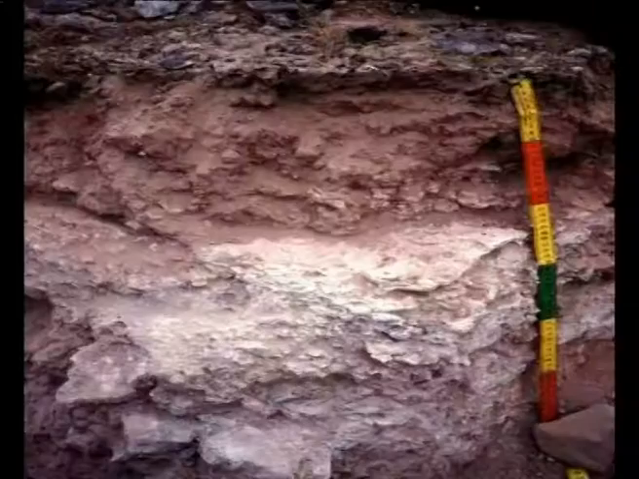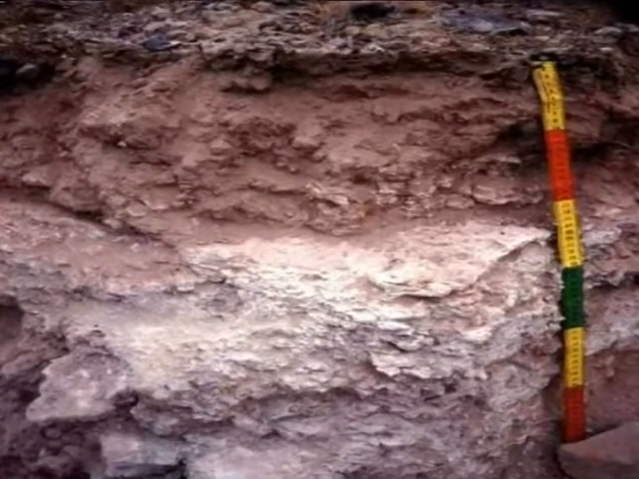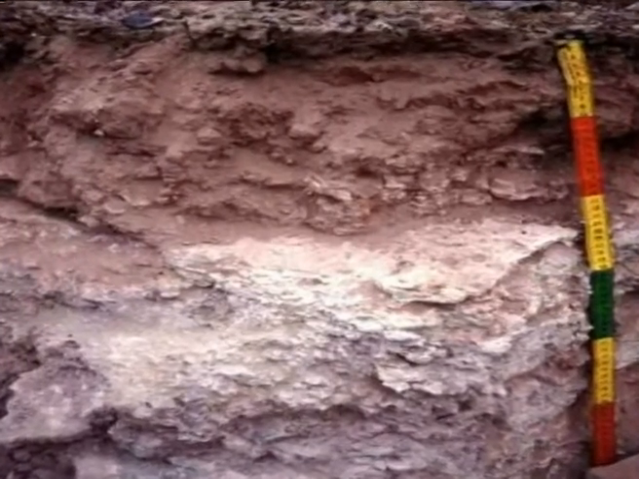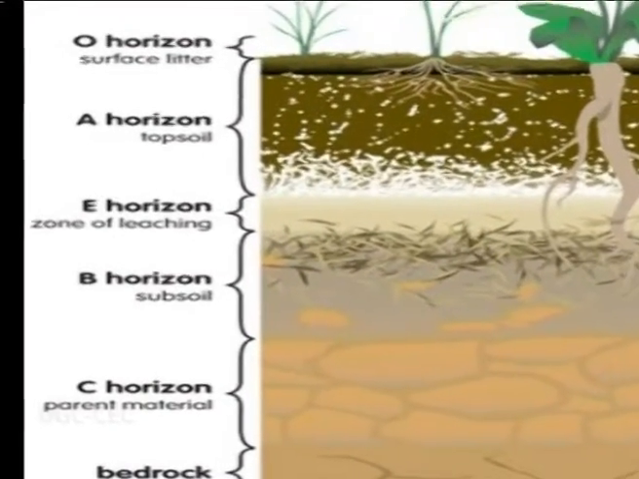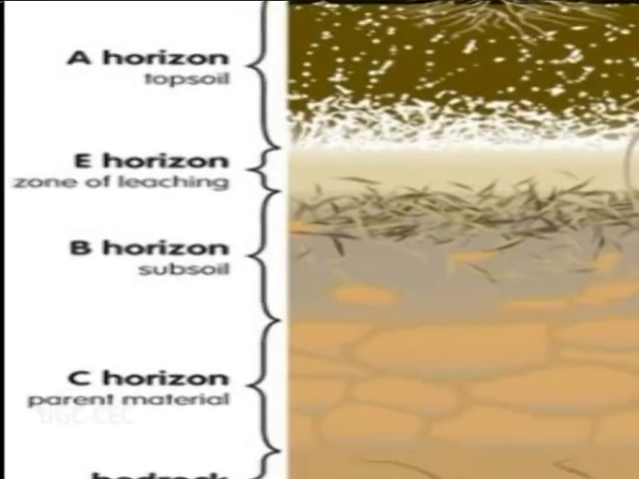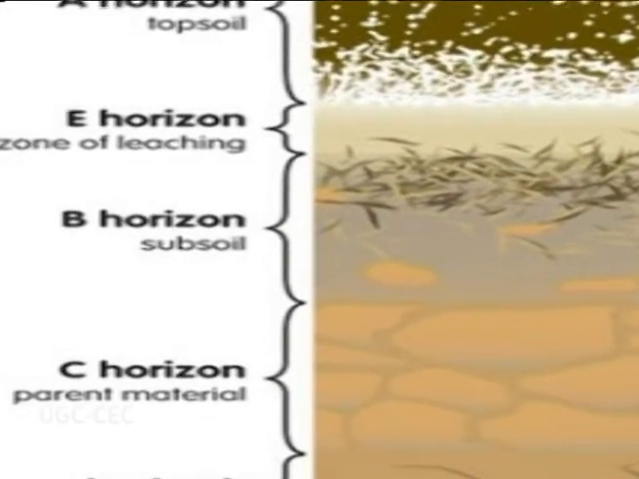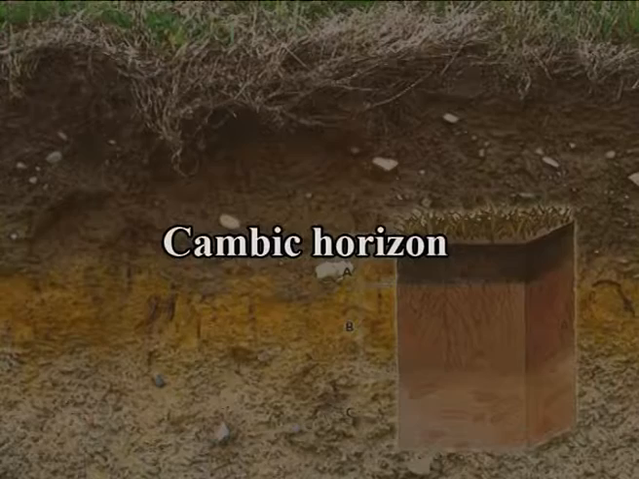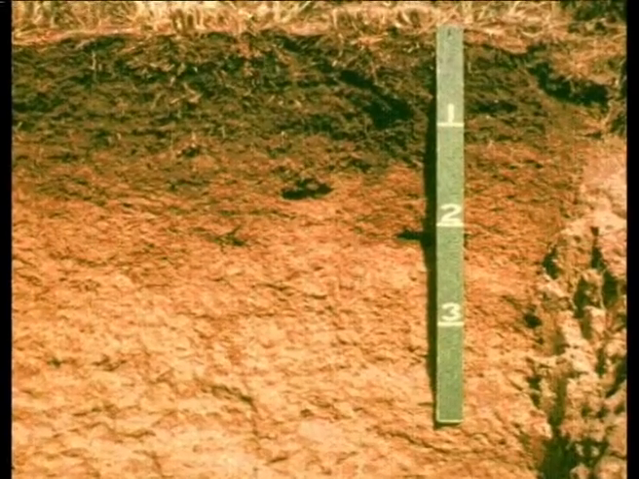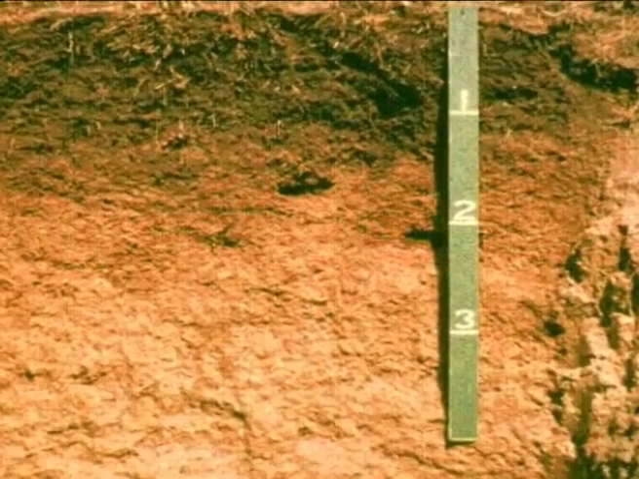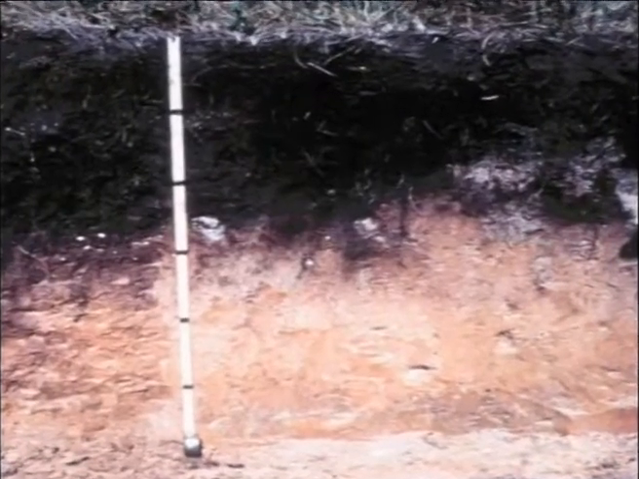Calcic horizon, a calcium carbonate accumulation, a subsurface horizon common in arid soils. It contains more calcium carbonate than the underlying C horizon, indicating accumulation from above. Cambic horizon, a weakly developed subsoil horizon, a subsurface horizon that has been altered by physical or chemical processes, but not as dramatically as a calcic or argillic horizon.